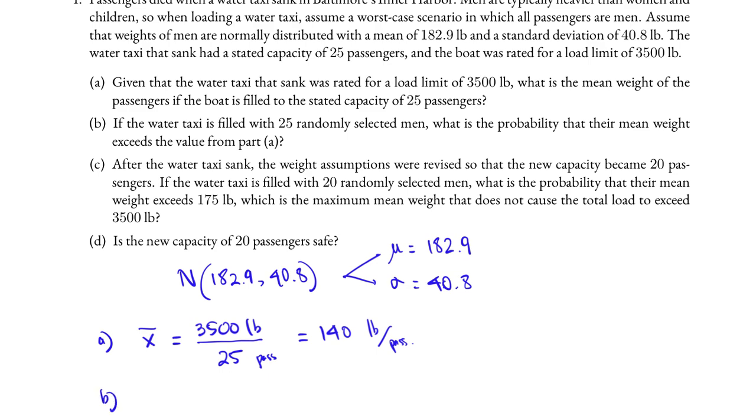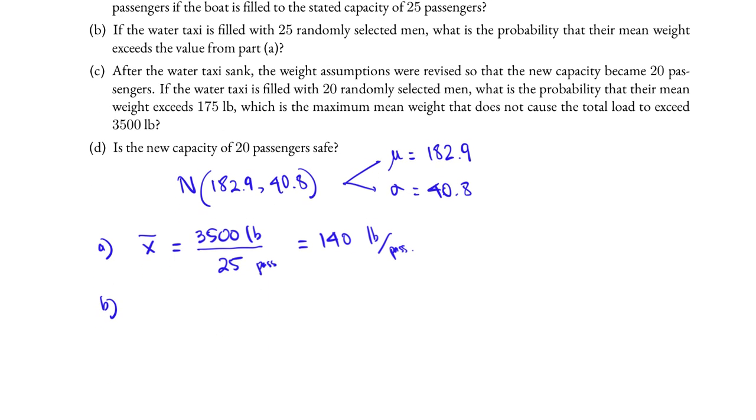Part B. If the water taxi is filled with 25 randomly selected passengers, what is the probability that their mean weight exceeds the value from part A? Now, this question is asking us about the mean of the sample. What is the probability that their mean weight, or the average of the sample of size n equal 25? And so we will use the central limit theorem or the sampling distribution in this case. There's no need to check for normality because we were given the normal distribution to start out with.